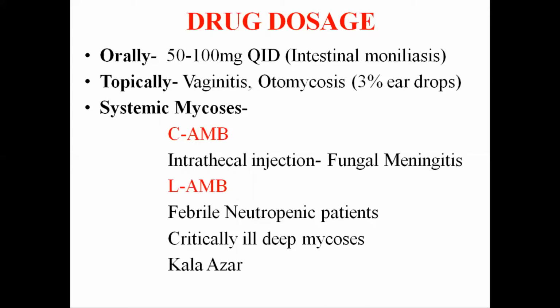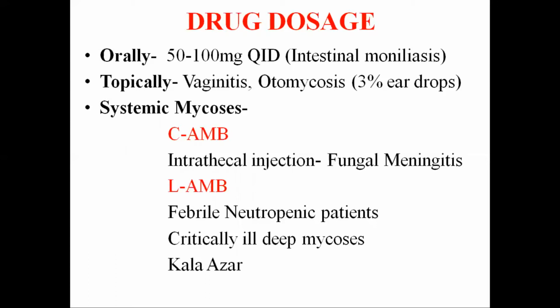Initially the test dose is given over 20 minutes, and if there is no serious reaction, then the dose is infused slowly. The total dose of amphotericin B is about 3 to 4 grams, which is given over 2 to 3 months. Then intrathecal injections of amphotericin B in a dose of 0.5 milligram are given twice weekly for treatment of fungal meningitis.